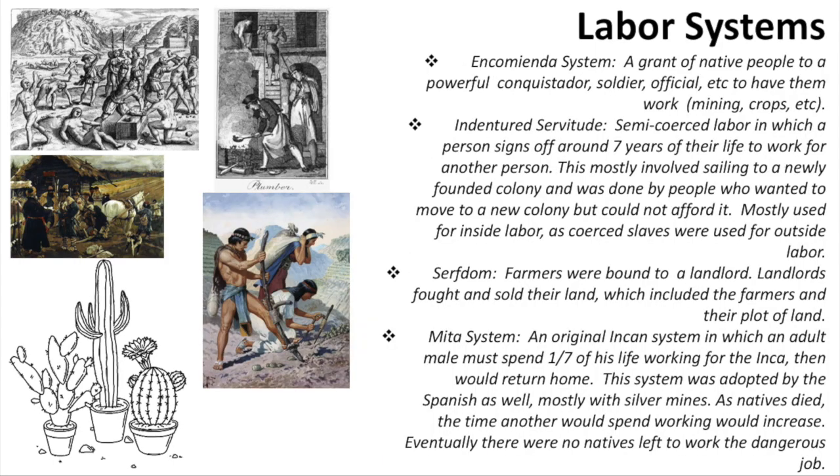What labor systems emerged or continued? The encomienda system was a grant of native people to a powerful conquistador, soldier, official, etc. to have them work mining, crops, etc.